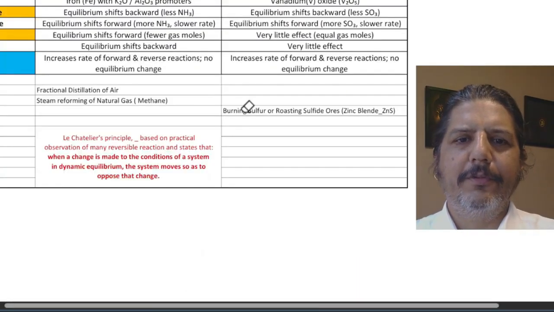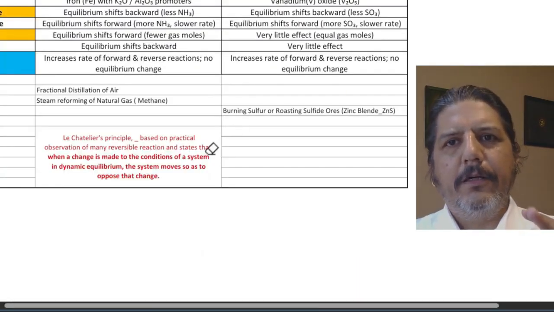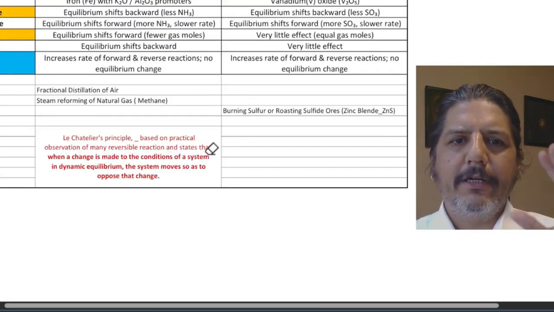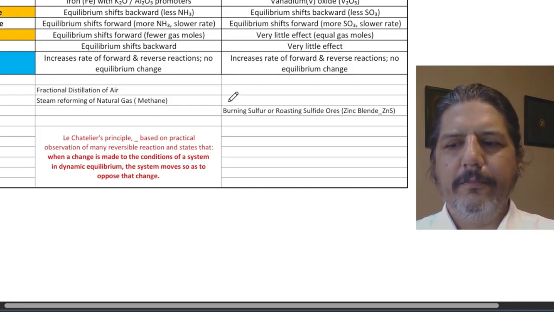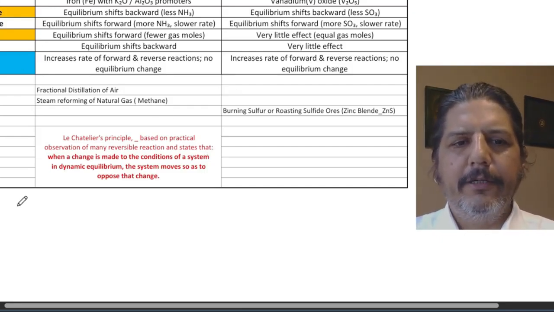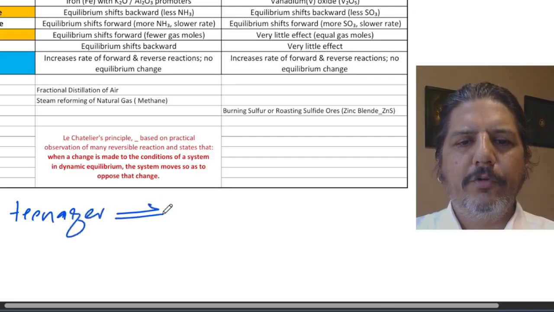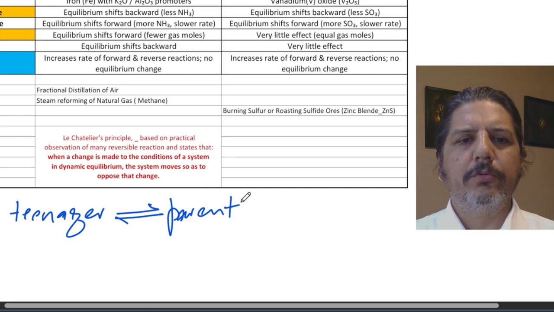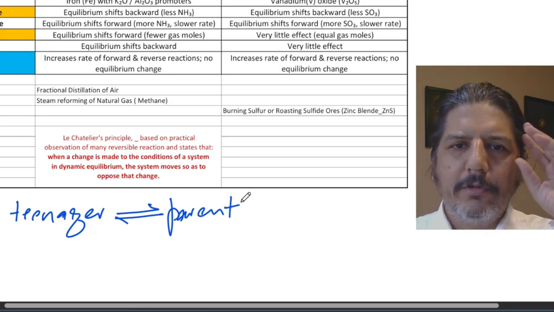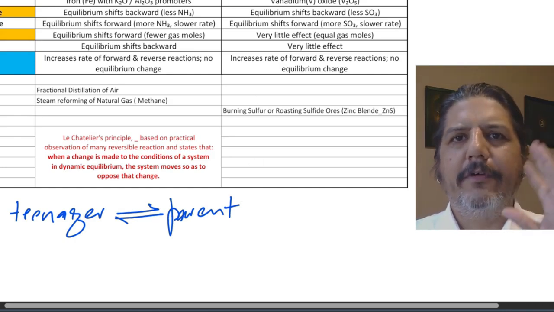So, before you go ahead with this lecture, you should be very clear on our guiding principle, Le Chatelier's principle. Try to go through your textbook and understand this. In short, this is an equilibrium between a teenager and his or her parent. Whatever the parent does, the teenager will try to oppose. That is how I have understood this principle.